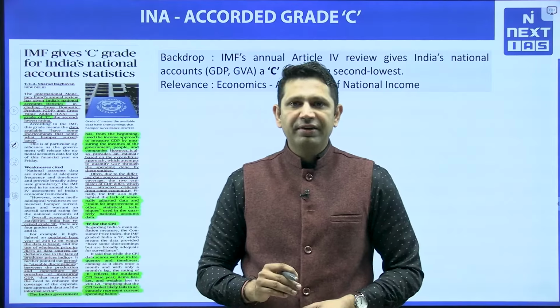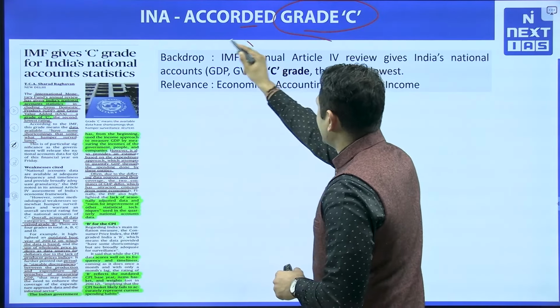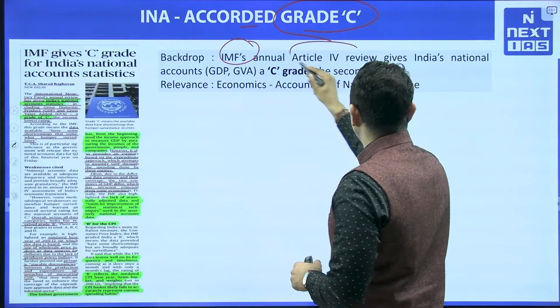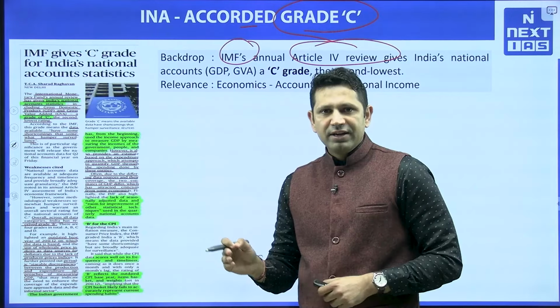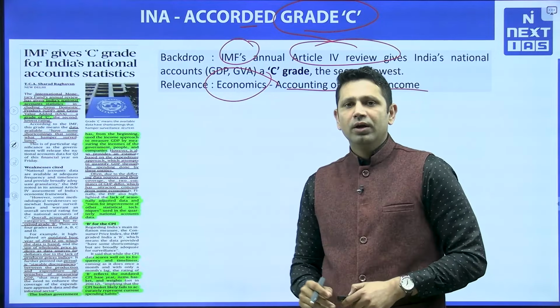The first topic we are having is Indian National Accounts or INA has been accorded a grade C status by IMF in its Article 4 annual review. Now relevance is GS paper 3 economics, accounting of the national income. Now let's go to the news.